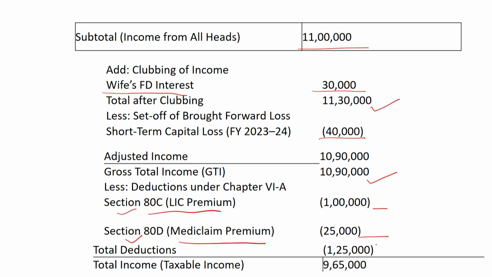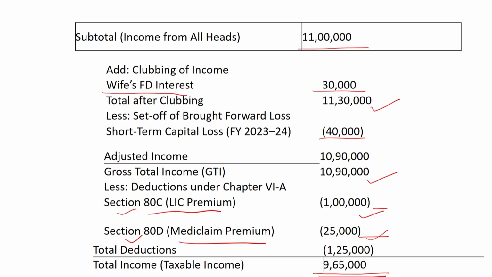So after deducting the contribution to LIC and mediclaim insurance, the total taxable income of Mr. Raj for the current assessment year will be 9,65,000 rupees. Now, with the help of this income of 9,65,000 rupees, according to the current slab rate tax system, they can calculate their total tax liability.